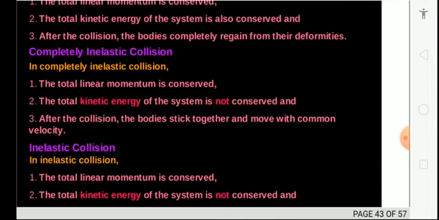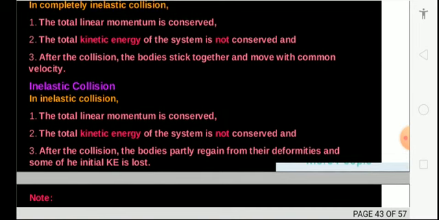Complete inelastic collision. Here total linear momentum is conserved, total kinetic energy of the system is not conserved, and after the collision the bodies stick to each other and move with a common velocity.